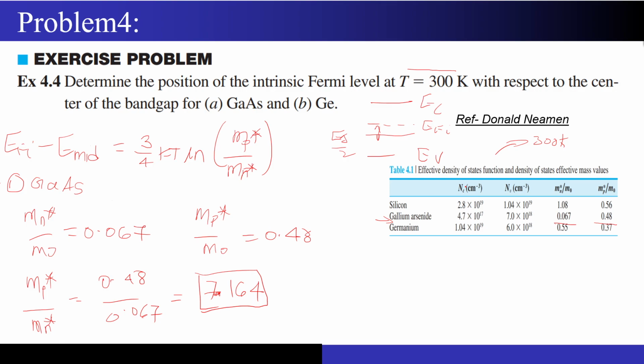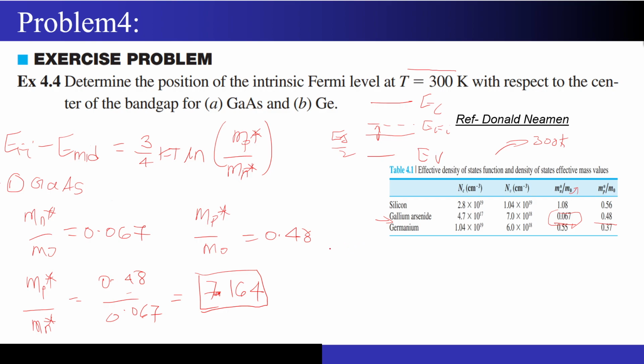Your electron will be able to move with a very good amount of ease, because just see this ratio, 0.067, with respect to the mass of free electrons, right? And if you look at the holes, then you can clearly see, if you just take the ratio of effective mass of holes with electrons, you will get that ratio as 7.164, correct? So that's one way to interpret it.